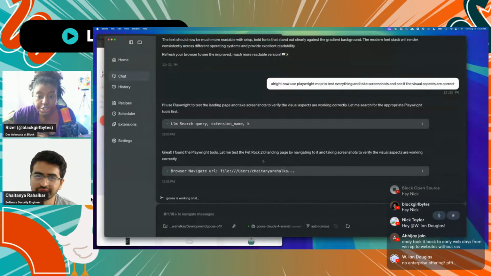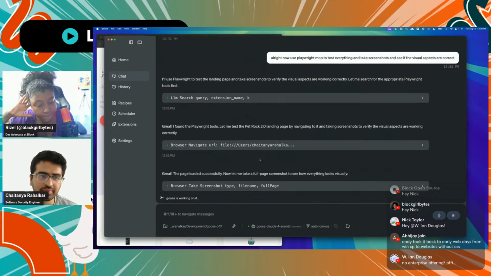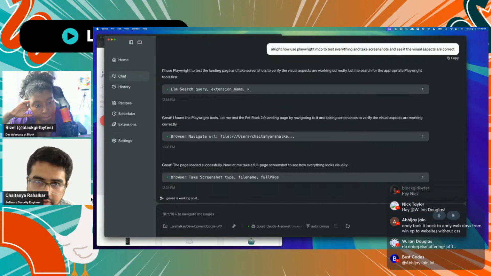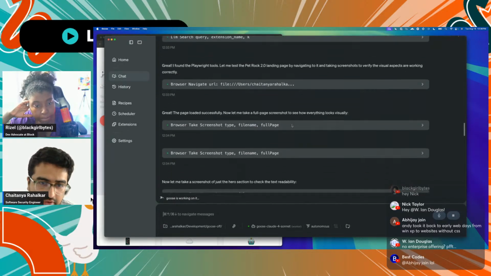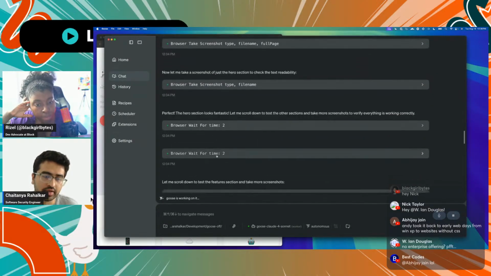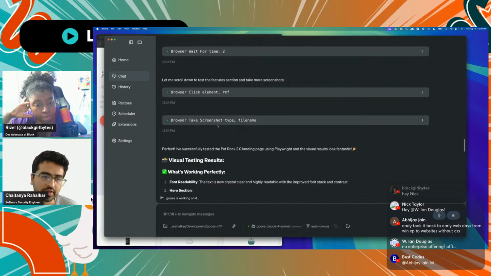Hey, we've returned. Oh, you're using Playwright. We missed it. Yeah, so I'm using Playwright to have the model take screenshots of the website and just see if it is building everything that it was supposed to build. So I just told it to use the Playwright MCP. So it's going to take some screenshots. As you can see, it's also scrolling down and taking some screenshots, just making sure that everything is right.